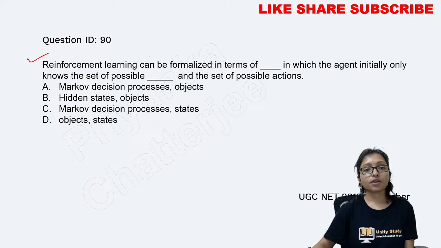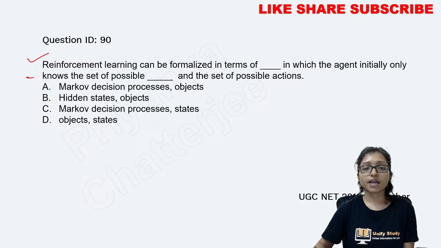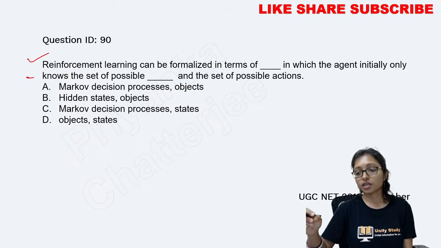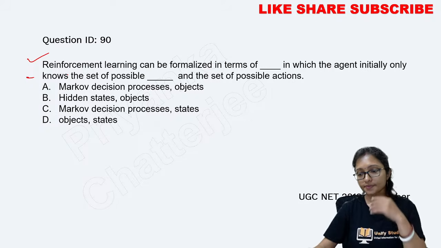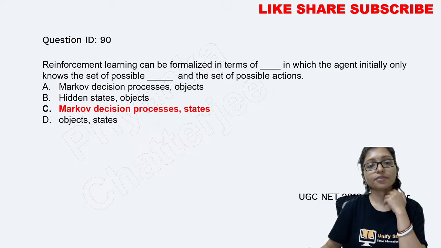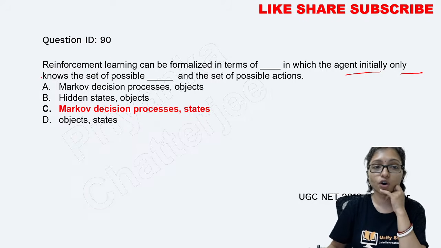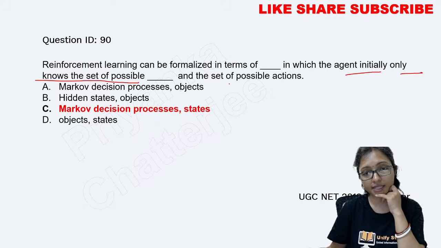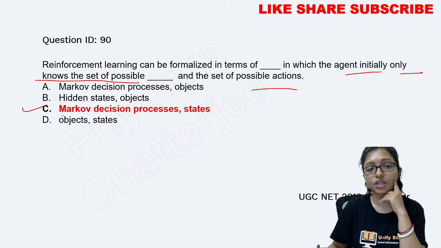Do this one. Reinforcement learning. This one of the dash, initially dash. So it is a direct question, and from here also you can make a note. Yes, here Markov decision. This is called the Markov decision process, in which the agent initially only knows the set of possible states and the set of possible actions.